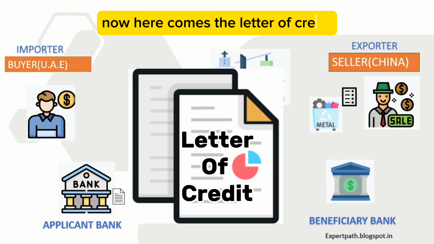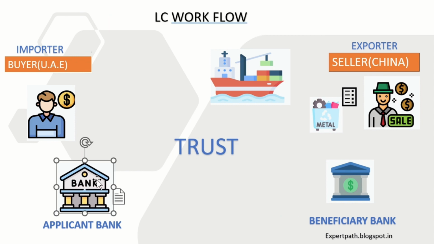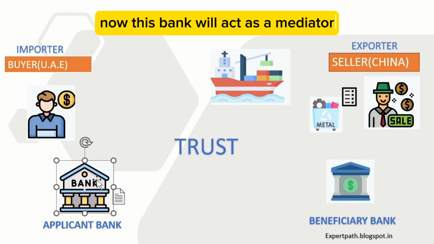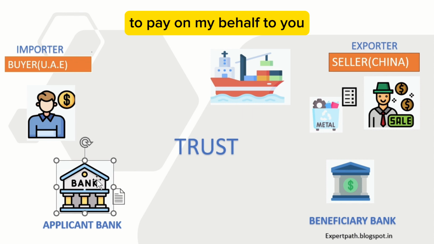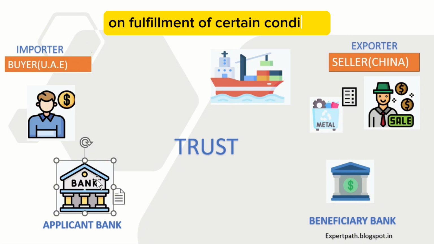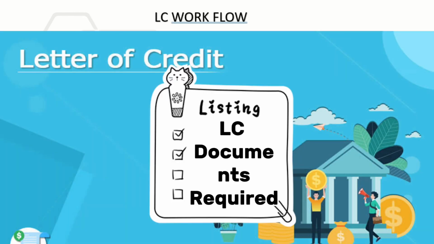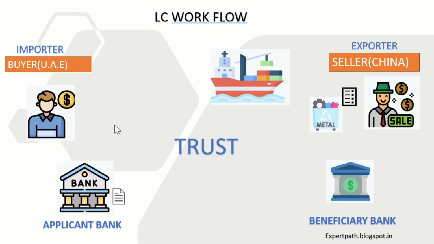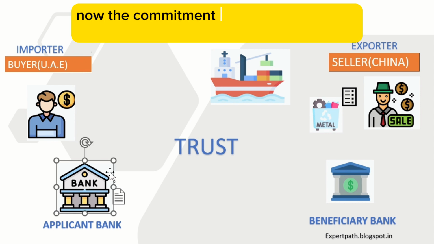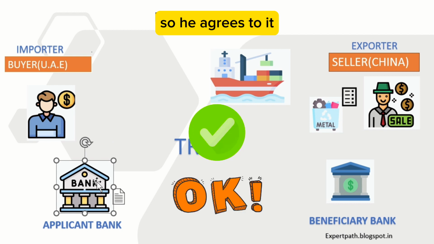Now here comes the letter of credit. So I suggest to him, look man, we have a bank here. This bank will act as a mediator to pay on my behalf to you. This bank will act as a guarantor to pay you on fulfillment of certain conditions. And these conditions will be mentioned in a document called the letter of credit. So I tell him, now the commitment lies with this bank to pay you, so you don't have to be bothered about me paying you. So he agrees to it.